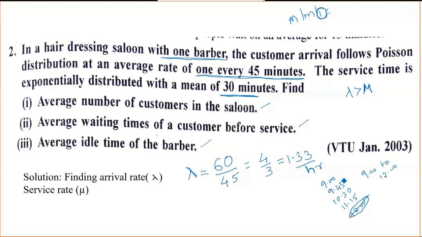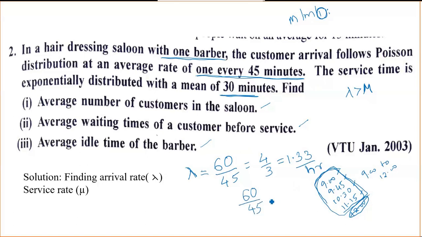Okay, for every 45 minutes one person is coming: 9 o'clock, 9:45, 10:30, and 11:15. In 3 hours, how many people arrived here? Total 4. In 3 hours, total 4 people arrived. If you work with minutes, we have 60 minutes in 1 hour, and for each 45 minutes one person is coming.